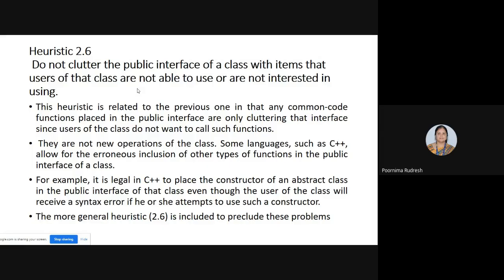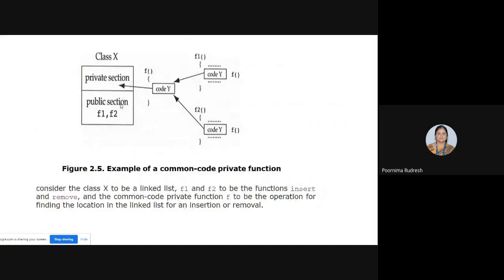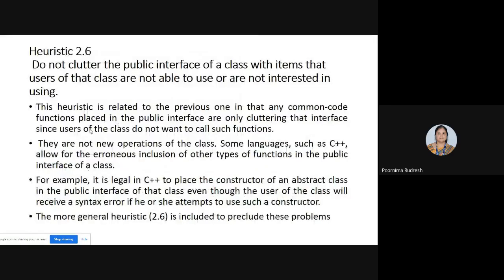Clear? See here, if you consider the same example, F1 and F2 we keep public, and the implementation details we are keeping as private. And there are the new operations of the class because some of the languages such as C++ allow for the erroneous inclusion of other types of functions in the public interface of a class, so that we need to avoid.